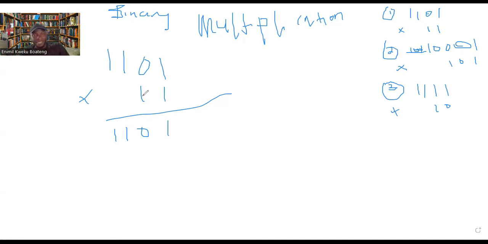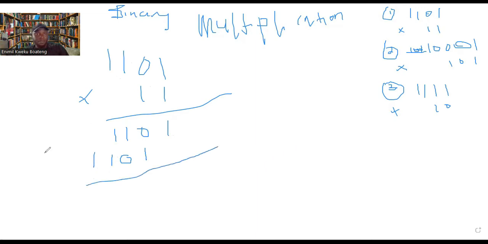Now we are looking at the second one. 1 times this 1 is giving us 1, but we don't write it here. We write it under this number. We pick this number, so we write it under this number. So 1 times this 1 is giving us 1, but it's this 1 that we picked, so we write it under the number that we picked, so 1. Now 1 times this 0 is 0, so it continues like that. 1 times this 1 is 1, we put it here, and then 1 times this 1 is 1, so we put it here.